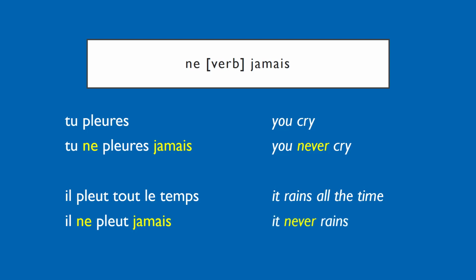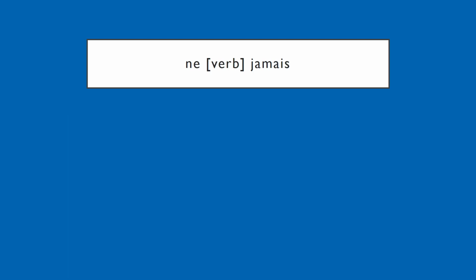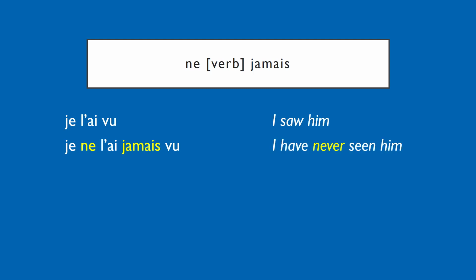So that's, once again, the simple tenses, the tenses made up of a subject and a verb. But what about compound tenses where we have auxiliaries and past participles? Well, like I said before, ne jamais is structurally the same as ne pas. So if you remember with pas, we surrounded the auxiliary verb. The same goes for jamais. So je l'ai vu is I saw him, and je ne l'ai jamais vu is I have never seen him.